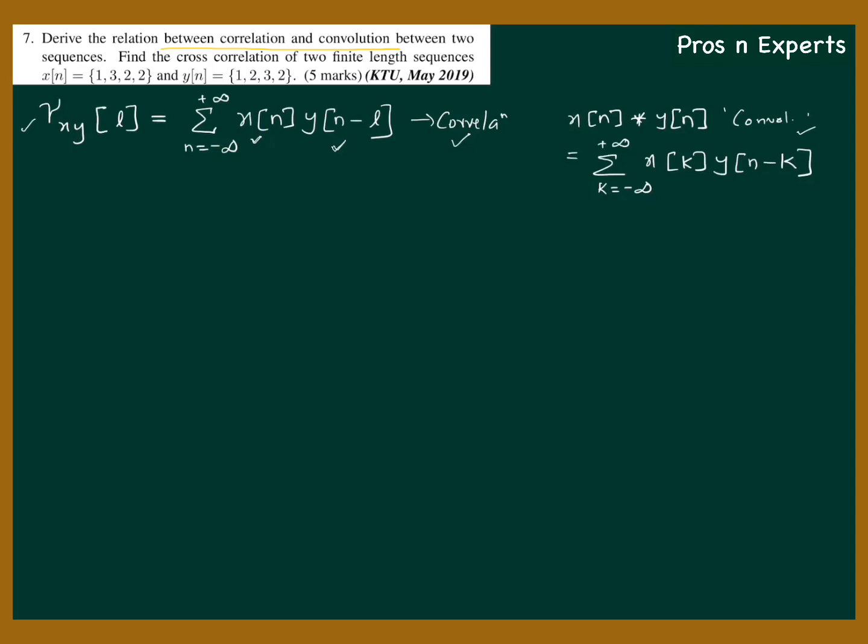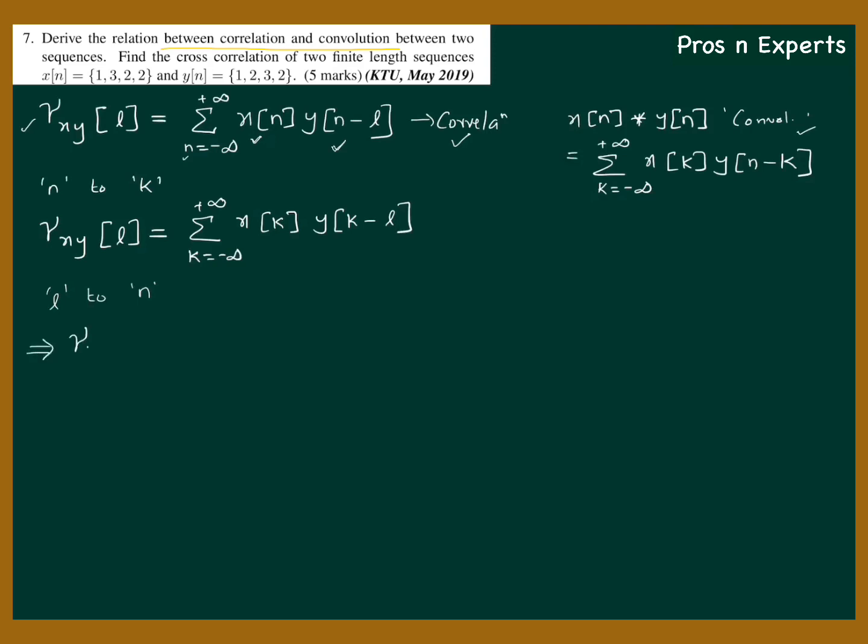In this equation, we can see that n is a summing or dummy variable. So I can change the variable n to k. We can write gamma xy of L is equal to sigma k equal to minus infinity to plus infinity x of k into y of k minus L. I'm going to change the variable L to n.